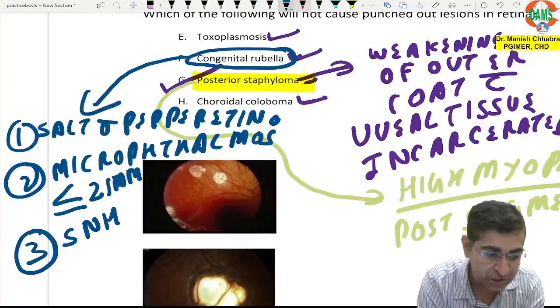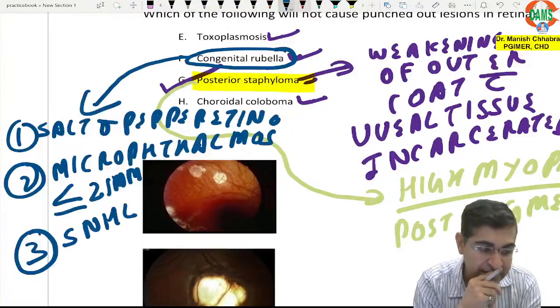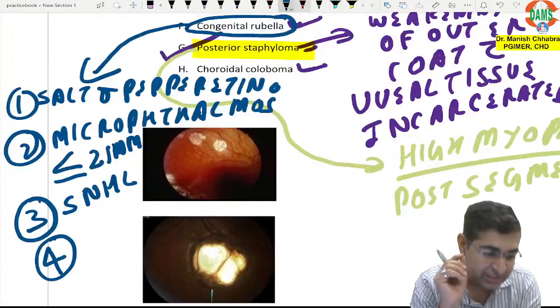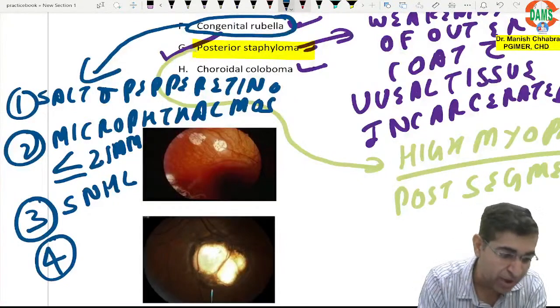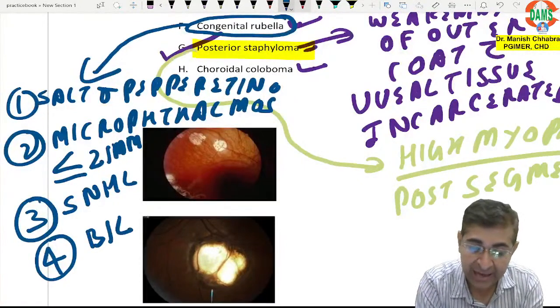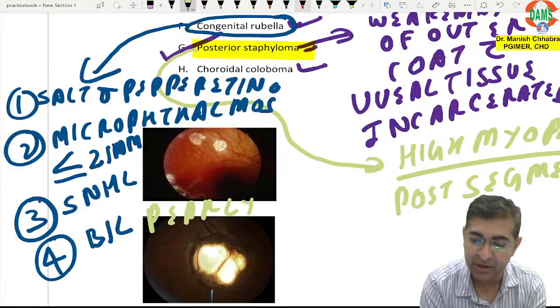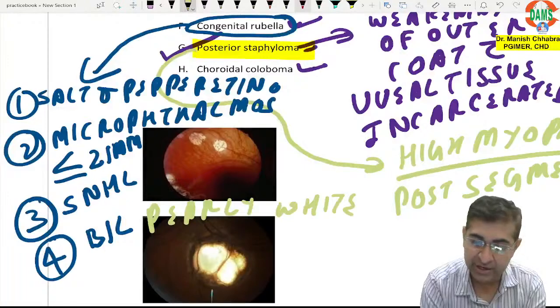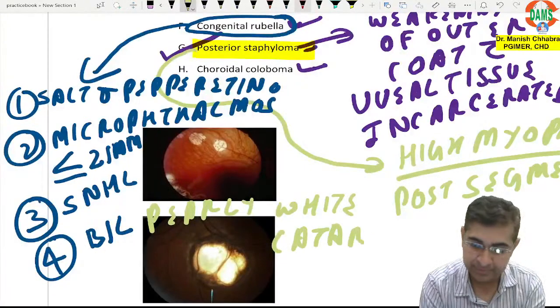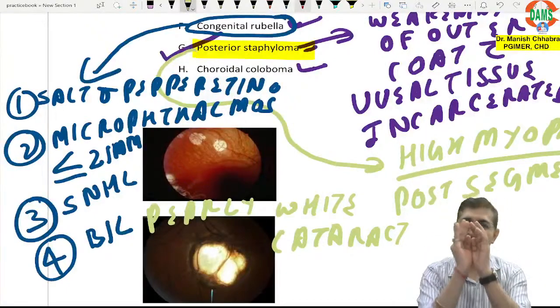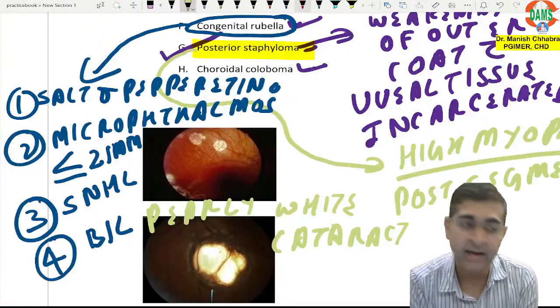Sensorineural hearing loss. What else? Yes, very good, Dr. Subha. There is bilateral pearly white cataract. So these are the important features because we are finding congenital rubella in one of the options.